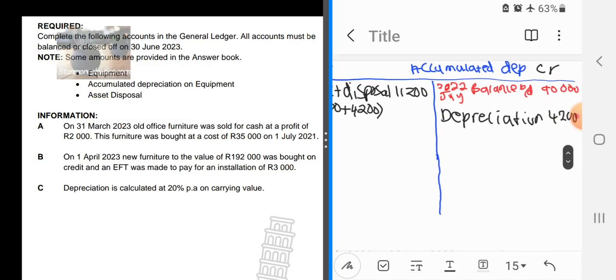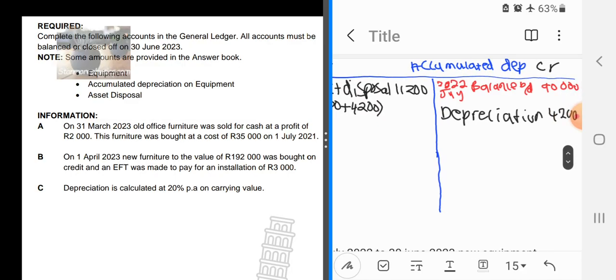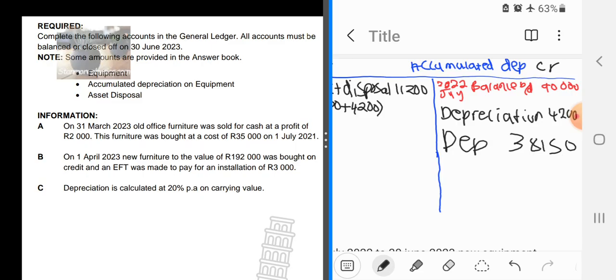Here you can still say depreciation on the sold asset, depreciation on old equipment. Sorry, the first one is depreciation on sold equipment. You can still say depreciation and write this 38,150, or you can write them one by one.